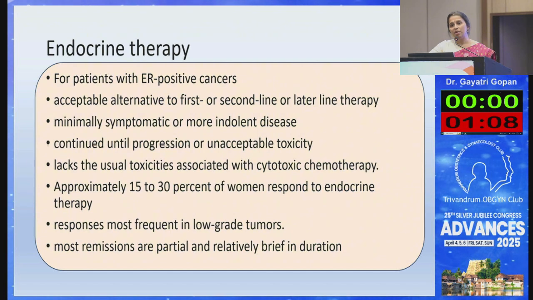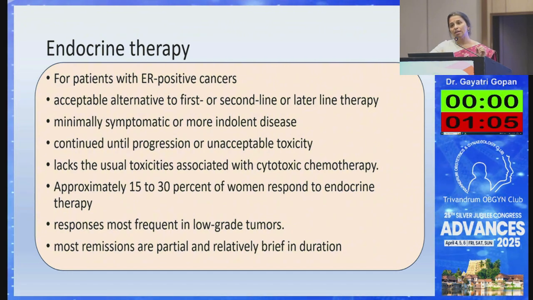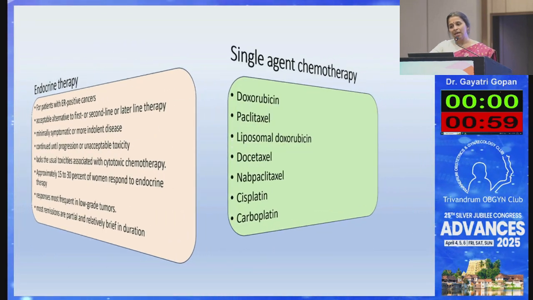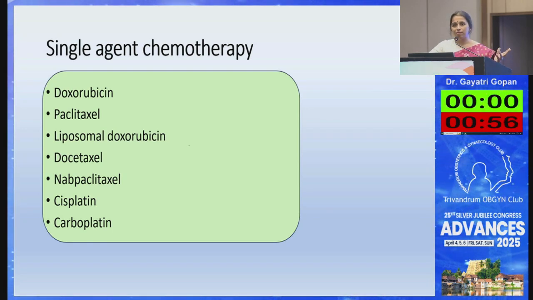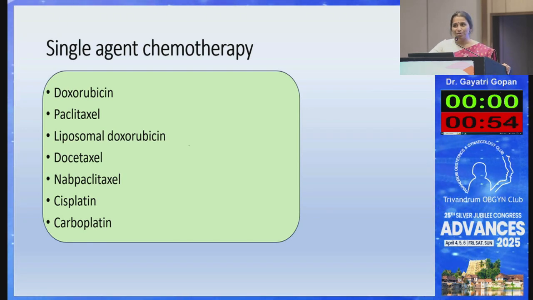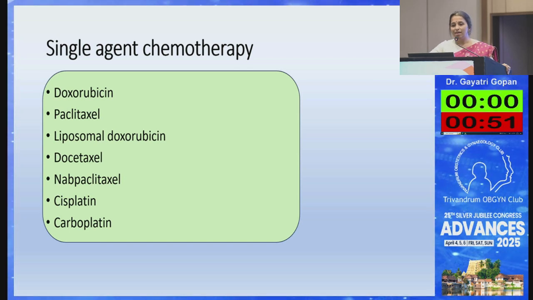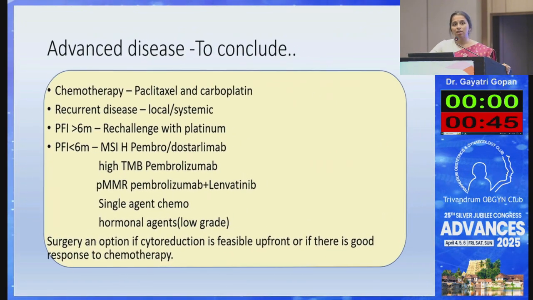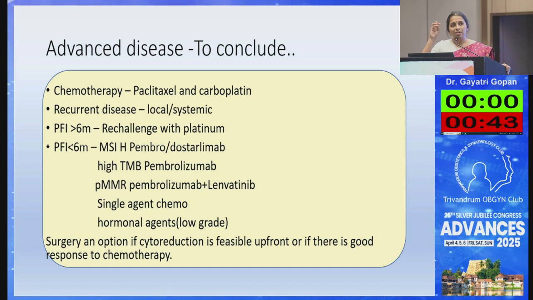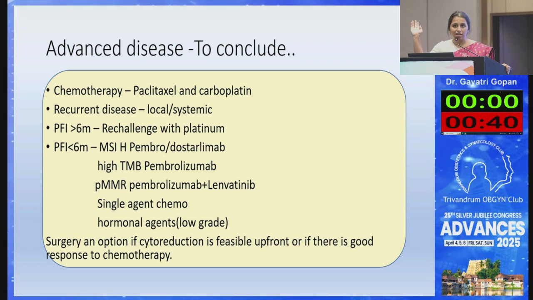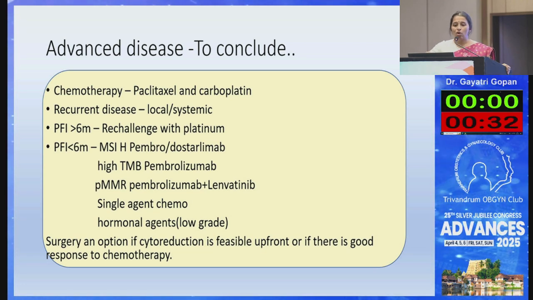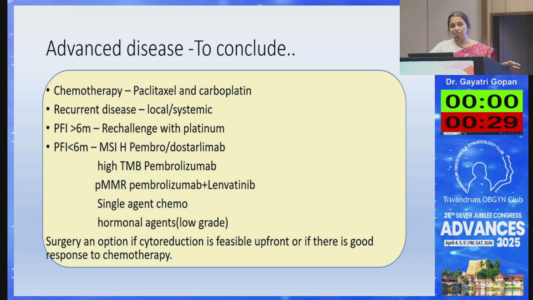Endocrine therapy is especially useful in minimally symptomatic disease, indolent low-grade tumors. So in such cases, we can give this endocrine therapy also. Sometimes this is the most commonly used treatment. We give single agent chemotherapy, like all these different chemo options. So in advanced disease, it is not that it is out of options. Always, when the platinum-free interval is more than 6 months, we can give again the same regimen. If it is less than 6 months, again we have different options. Then targeted therapy, endocrine therapy, all these things are there, and surgical option always, when feasible, when possible, it has to be considered.